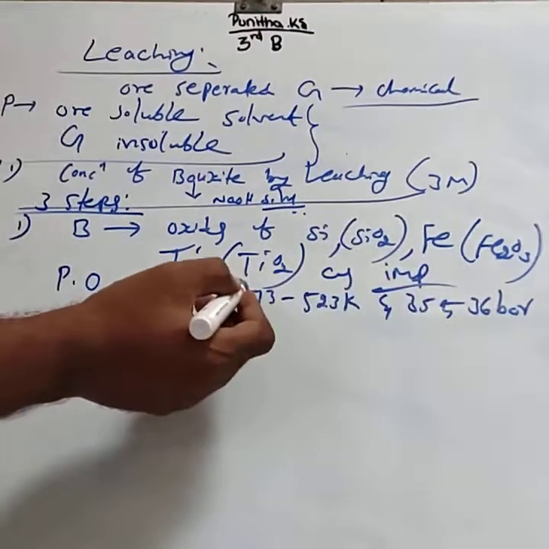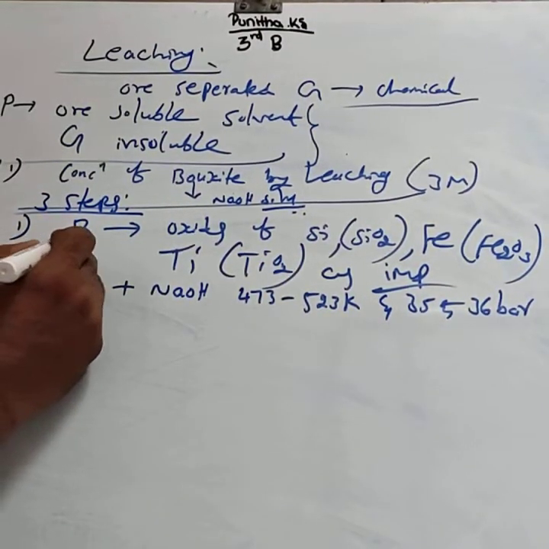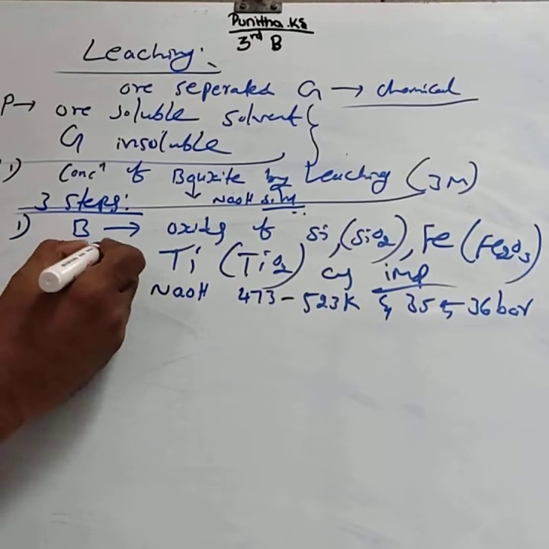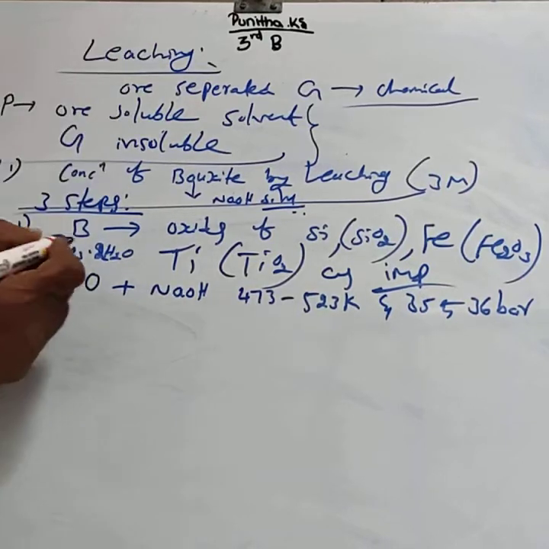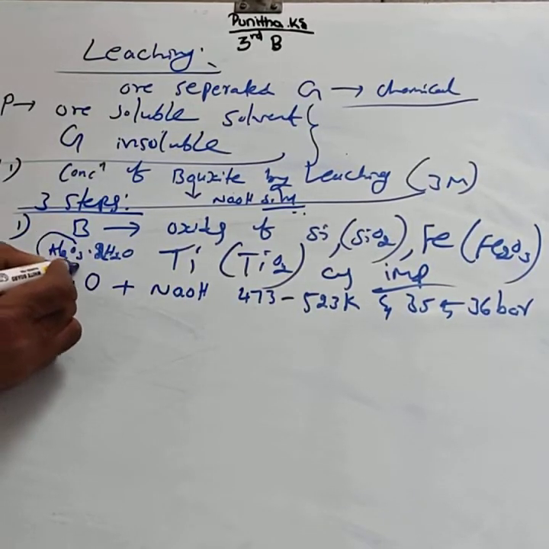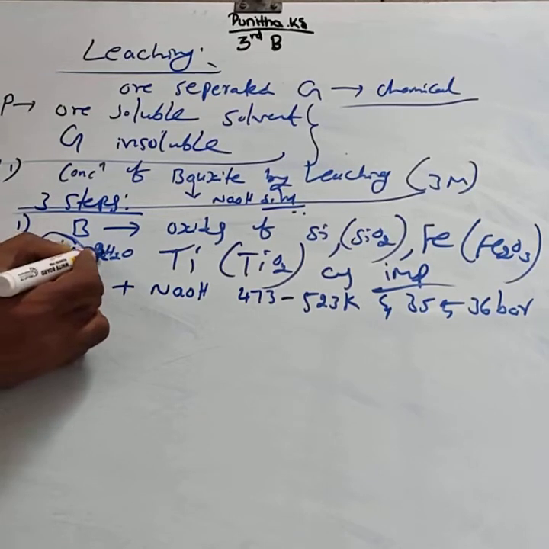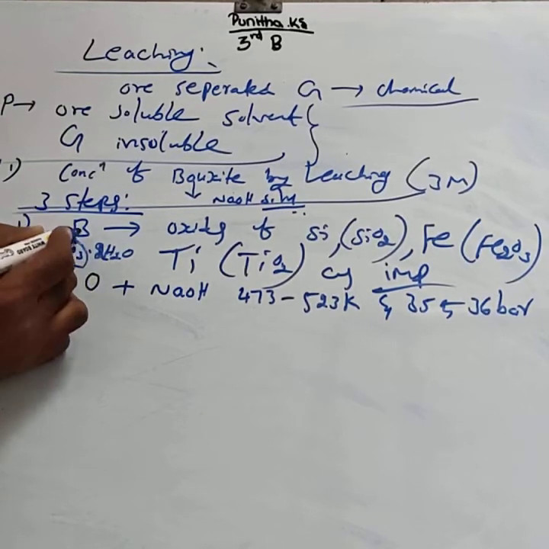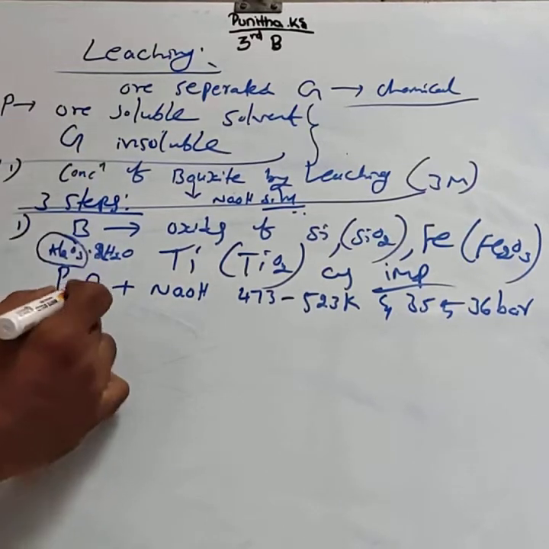Under these conditions, the bauxite formula is Al2O3.2H2O. The Al2O3 part is called alumina. The entire Al2O3.2H2O is the bauxite. The Al2O3 part is called alumina.